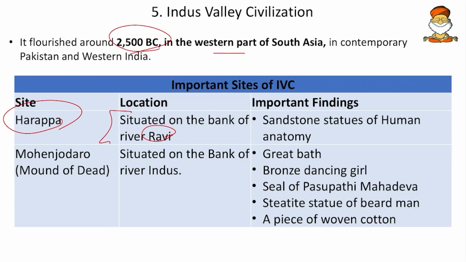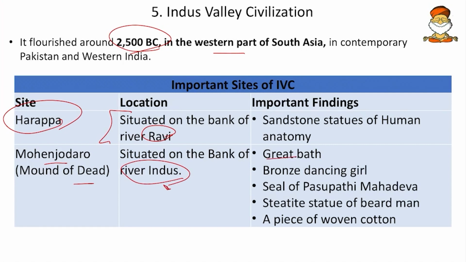Here we have the sandstone statues of human anatomy: statues of the head, statues of the torso, statues of the hands and legs. All these are available. Then Mohenjo-daro, also called the mound of the dead. It is situated on the bank of the Indus River. So mark it as important.